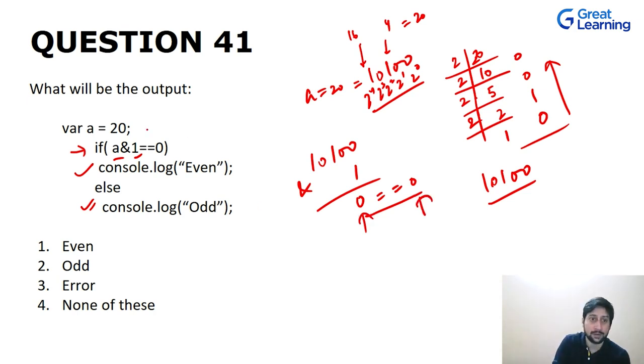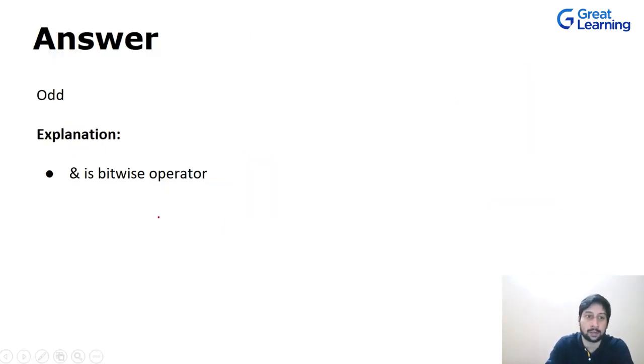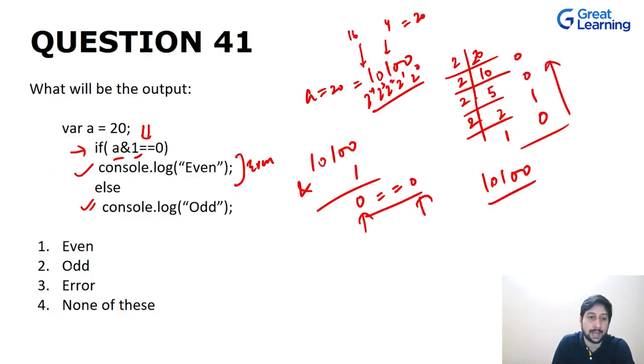We know how this double equals sign operates. It only checks the data, not the data type. In this case, it is true, right? 0 is equal to 0 and the output should have been even, but that is not the case. The output is odd. Now why is this happening?